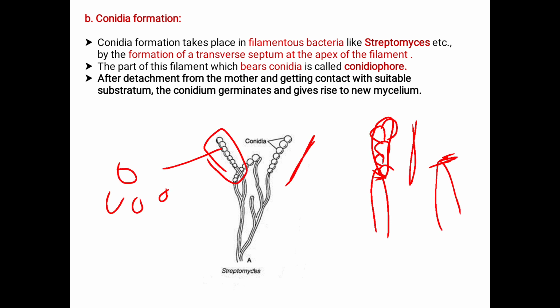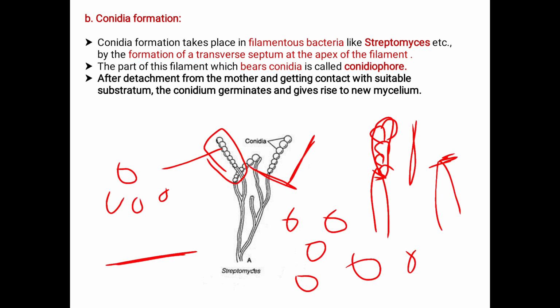After detachment from the mother and getting contact with a suitable substratum, the conidium germinates and gives rise to the new mycelium. What happens? After detaching from the mother body, these conidiospores separate, and when they get attached to the substratum, later they will develop the mycelium within them. This is in conidia formation.